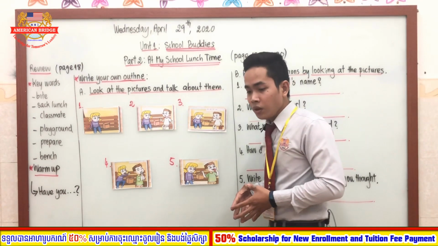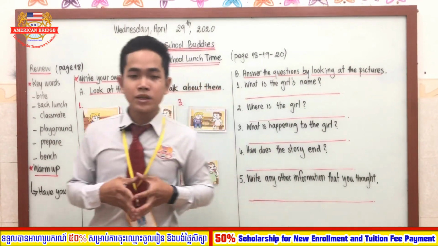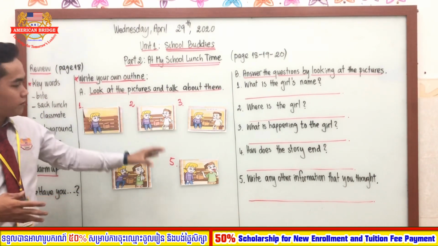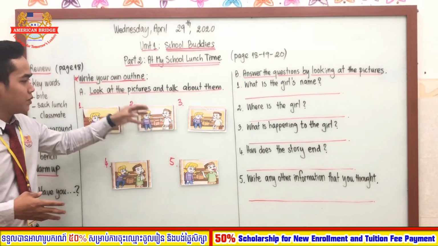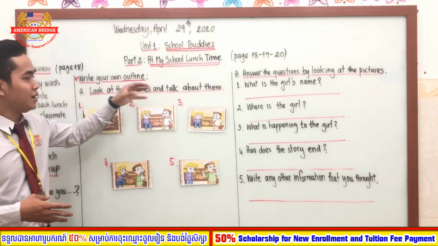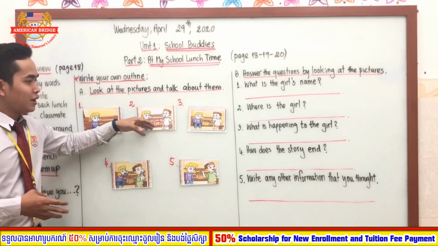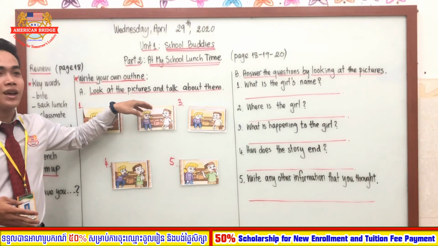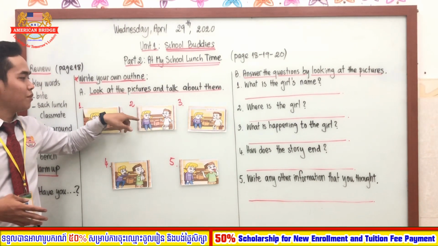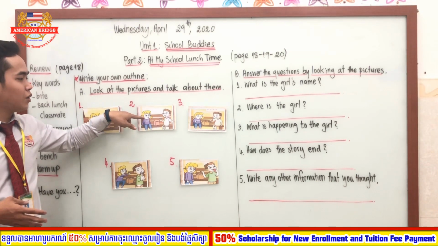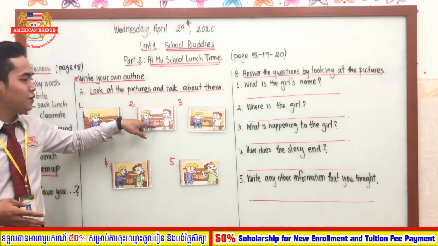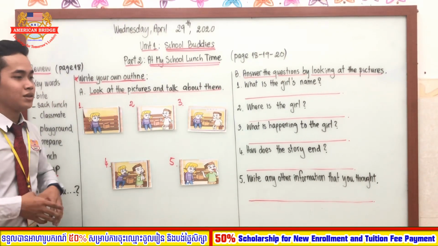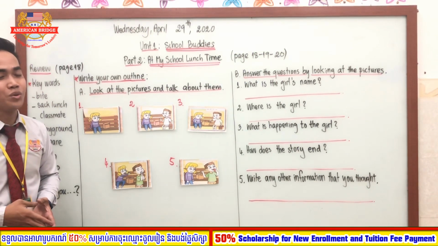Well, so we have talked about the pictures already, which is the story of a girl and a boy about lunchtime at school. Like you can see, the boy is trying to get the food from her, and the food belongs to the girl, and the girl doesn't want him to eat or touch the food, but actually the boy does it.